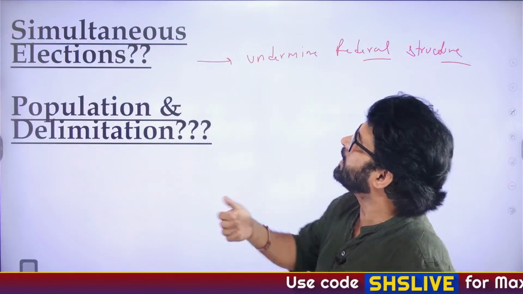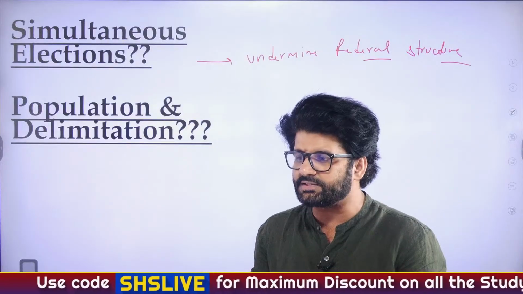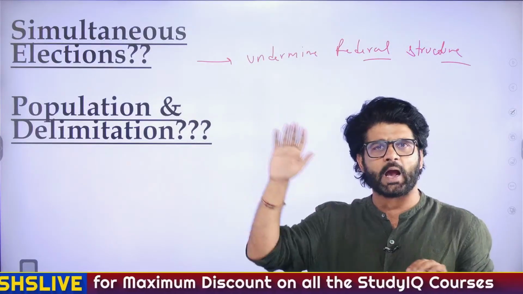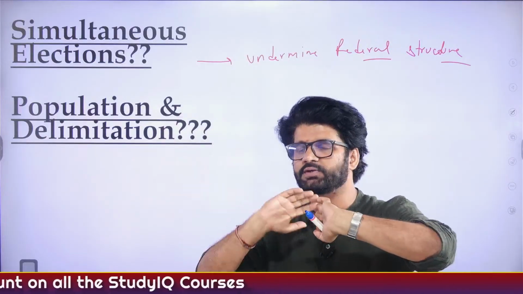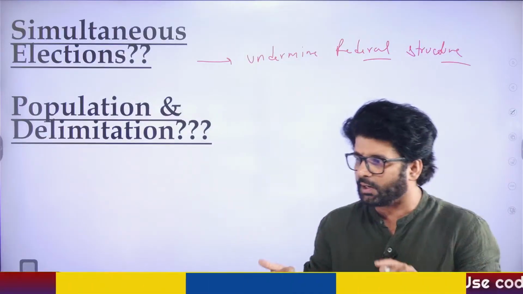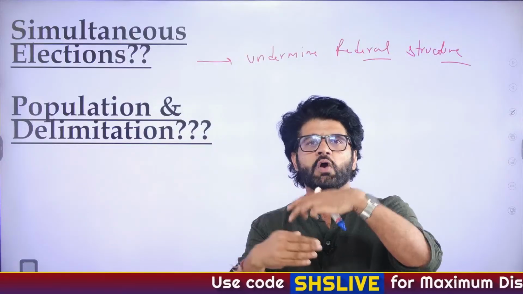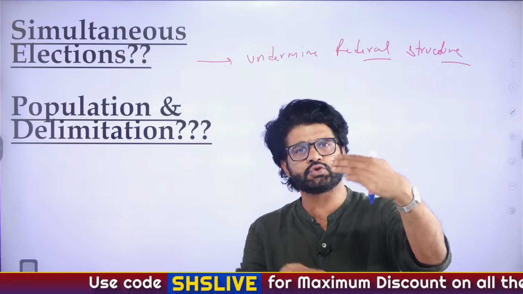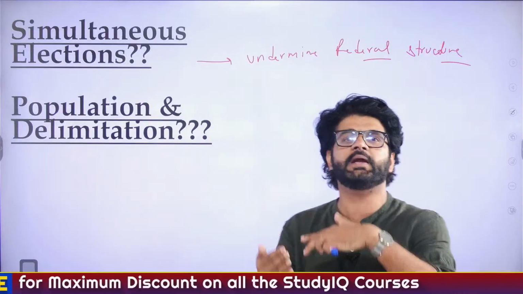The other question is, there has been a tendency which has been seen. When state elections are happening, people are voting for local issues. When the Lok Sabha election is going on, people are voting for national issues. But if you are conducting both elections at the same time, more often than not, people vote for national issues over local issues. So state parties, regional parties may get undermined.